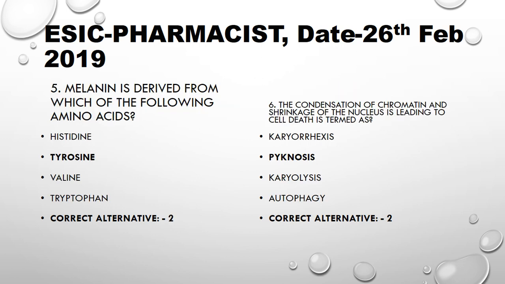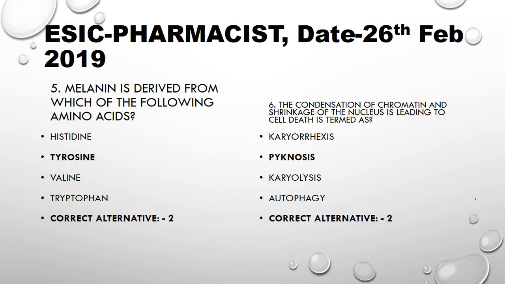Next, melanin is derived from which of the following amino acids? It is tyrosine. Tyrosine to melanin, histidine to histamine, valine is a branched amino acid, and tryptophan to niacin, vitamin B3. Auxins are phytohormones.